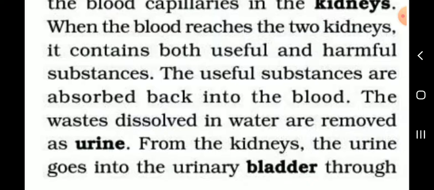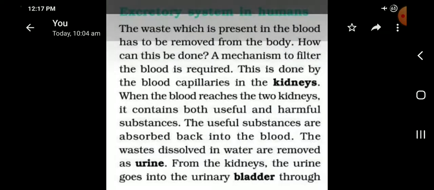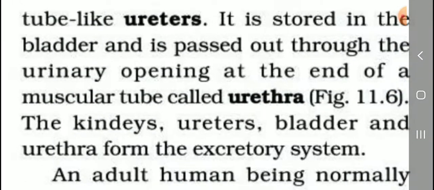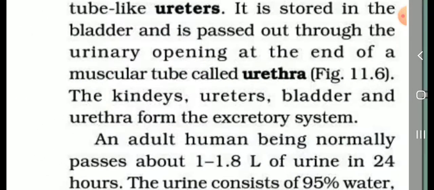The urine goes into the urinary bladder through the tube-like ureters. It is stored in the bladder and passed out through the urinary opening at the end of the muscular tube called urethra.